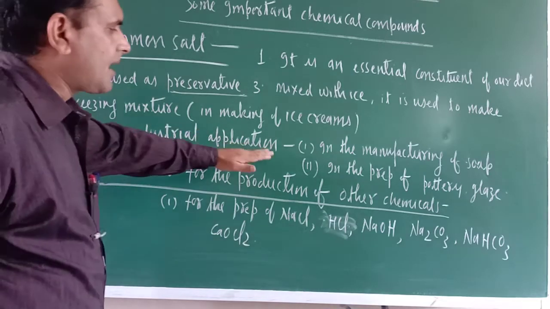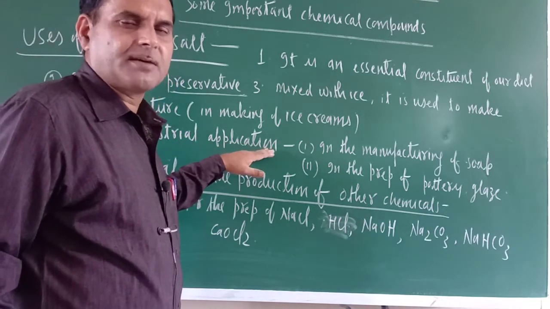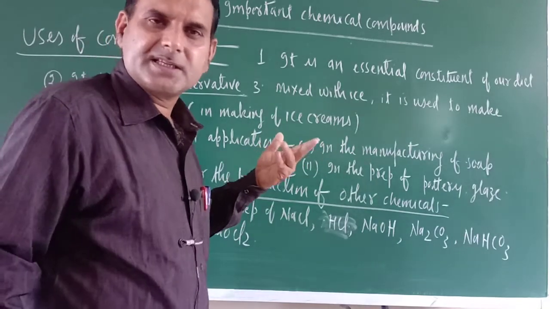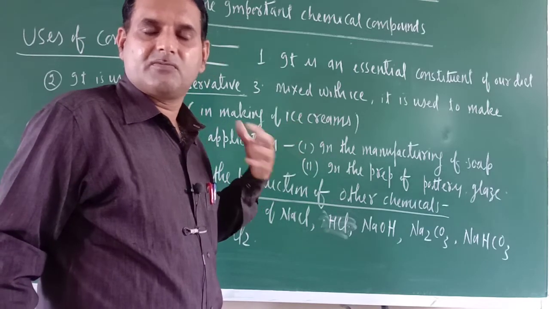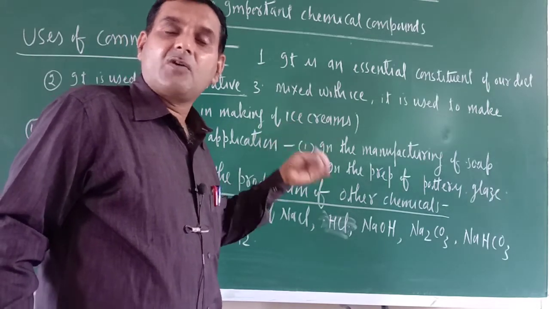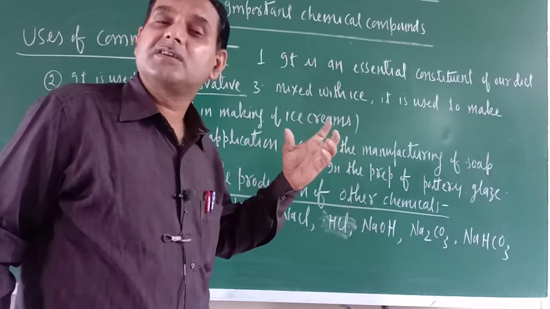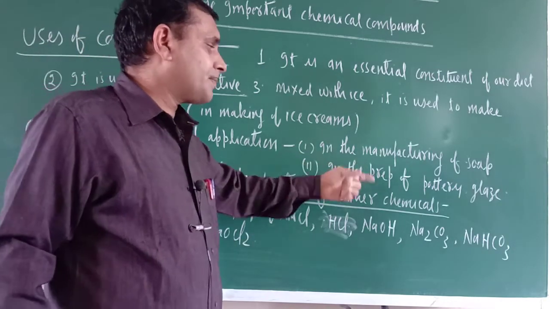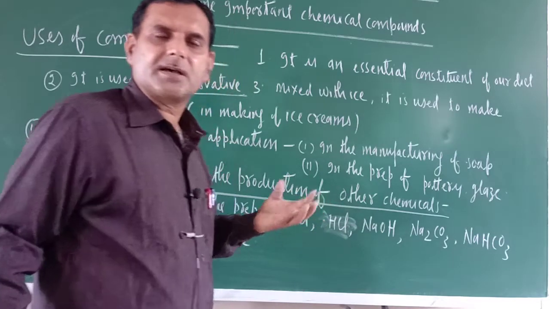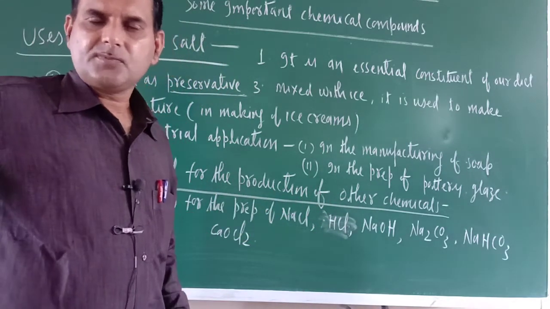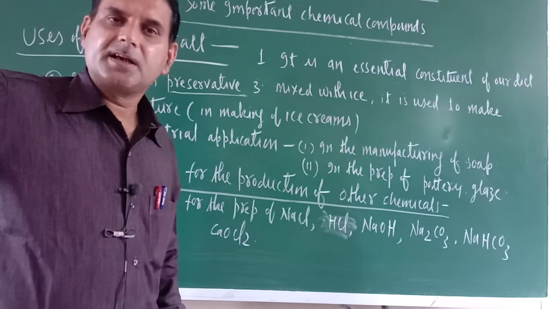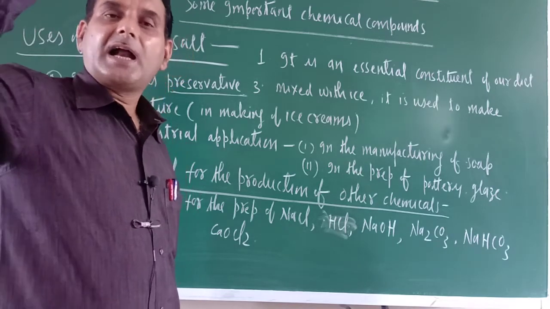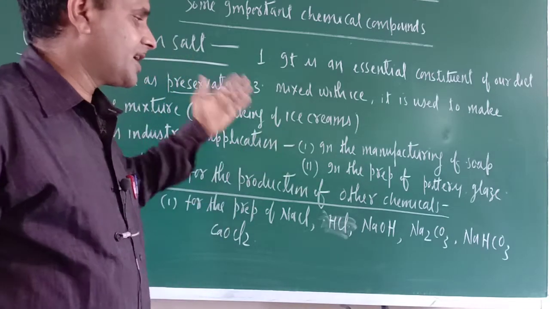It has industrial application. Okay, common salt has got some industrial applications, like in the manufacturing of soap. Just see, this is a very common, usable material, and now common salt is used in the preparation of soaps. So in the soap industry it is used, and in the preparation of pottery glaze. Pottery means earthen pots are made, or not, that is called pottery. Toys means soil toys, and some other toys which are made, there it is used.